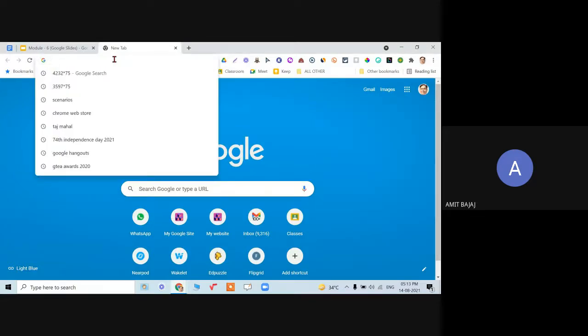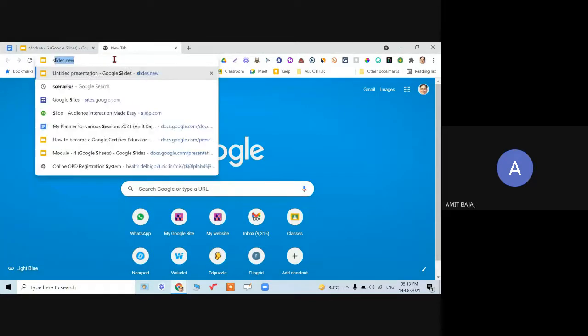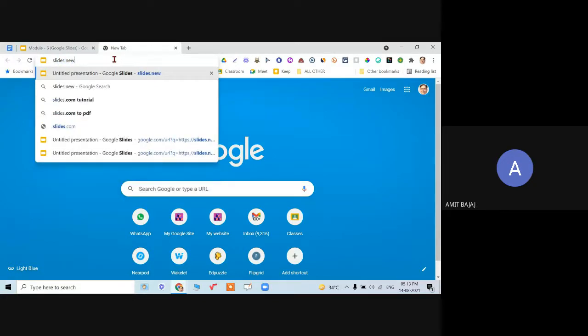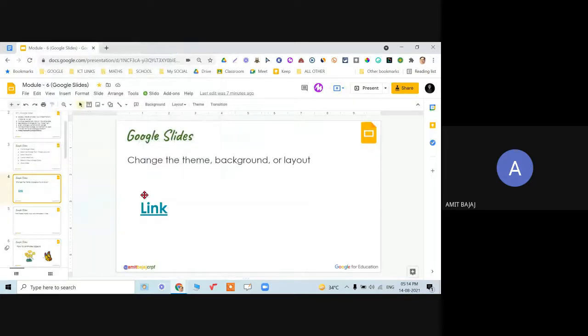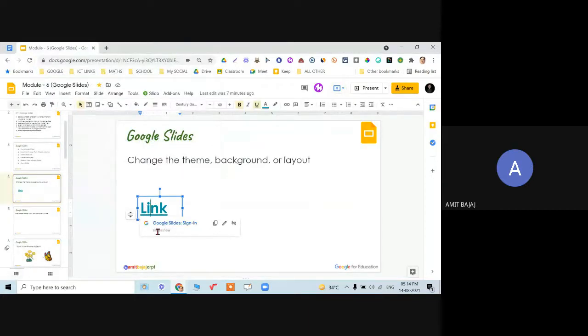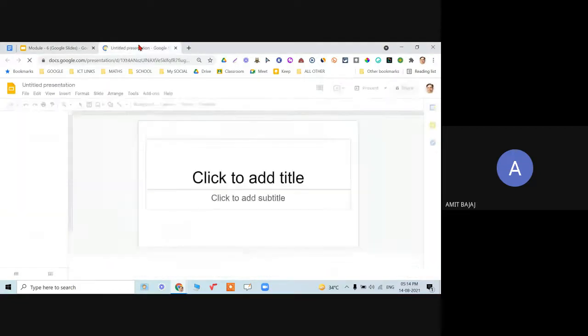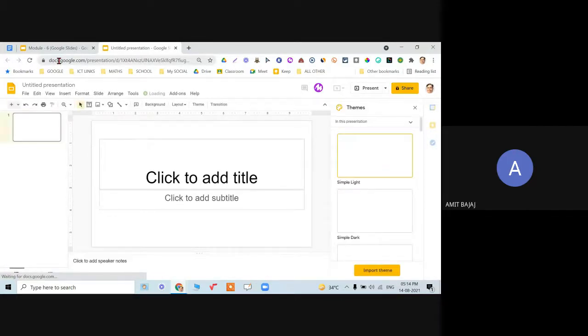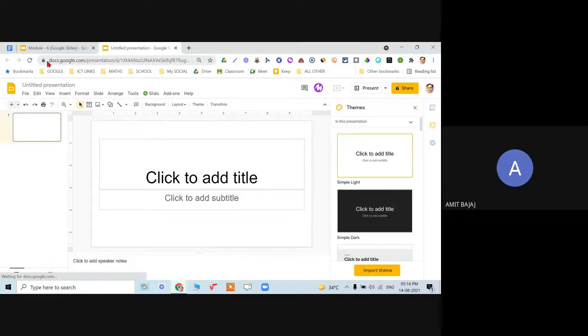The other way to reach a slide is to type slides.new and just press enter. So it will automatically give me the option to create a new slide. I have already created one link, and this is nothing but slides.new only. When I type slides.new, it will open a new slide. This is the web address of this slide, which I can always share with everyone.